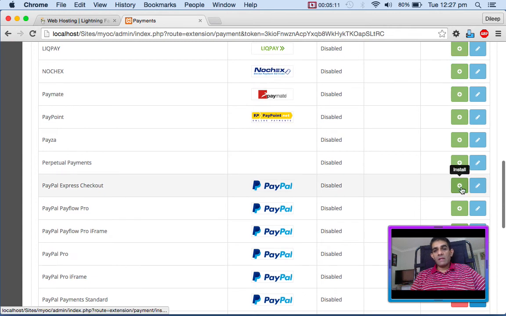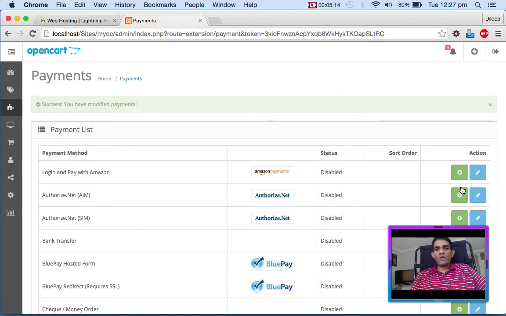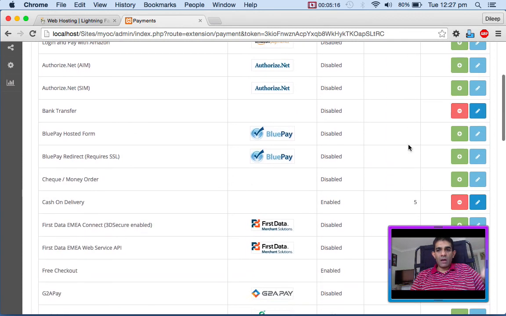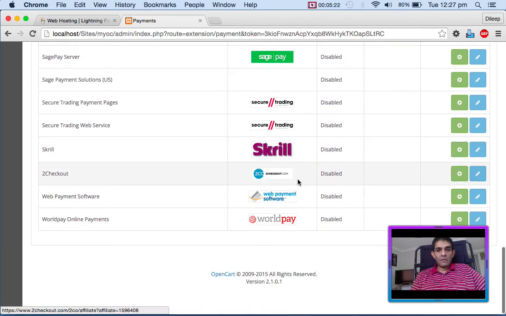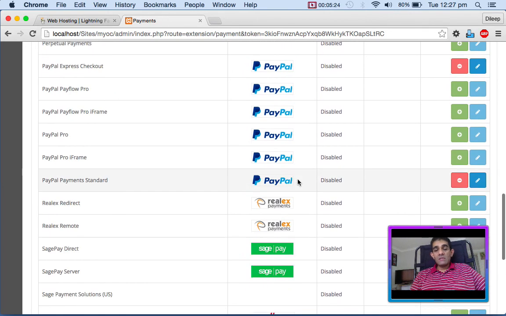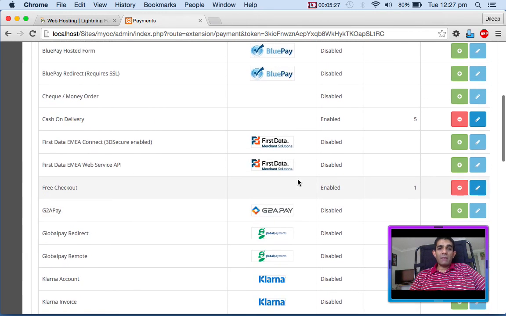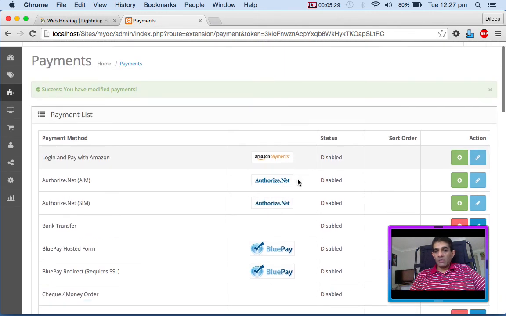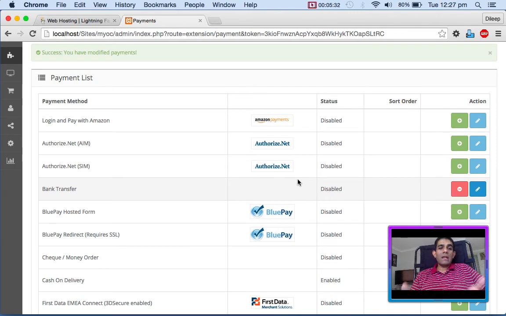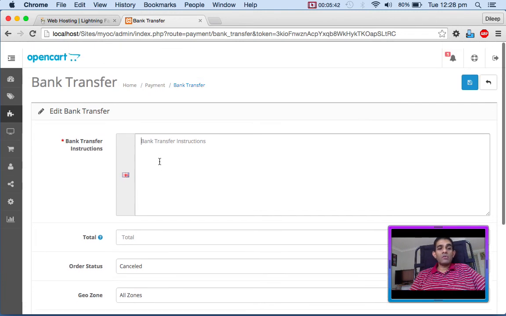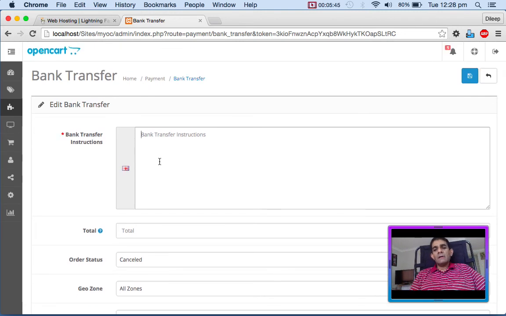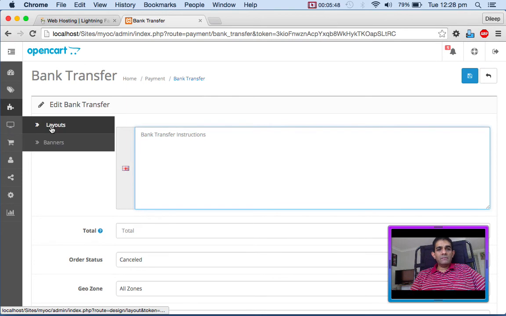You can enable PayPal Express. It will install it for you. It will ask you what your PayPal account is and so on, and it should do it for you. So in this shopping cart, we have used PayPal and cash on delivery only. We haven't used credit card processing, simply because if you start holding credit card information on your end, it becomes a problem. You can enable bank transfer, and you can just give the bank transfer details, bank transfer instructions, bank account, money comes in your bank, you post it. So bank transfer, cash on delivery, standard ones are there.